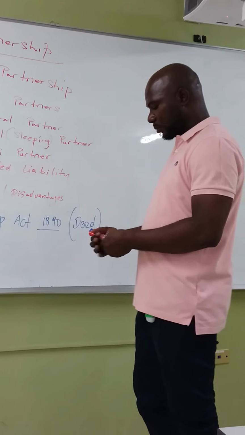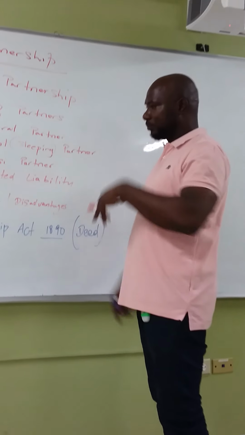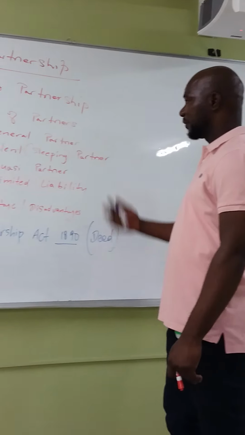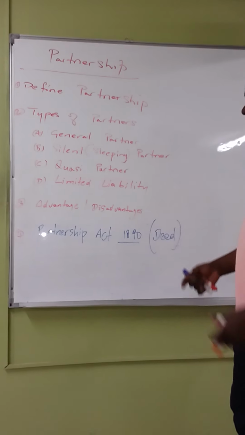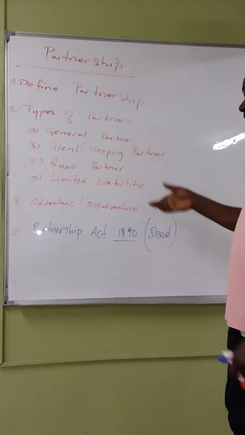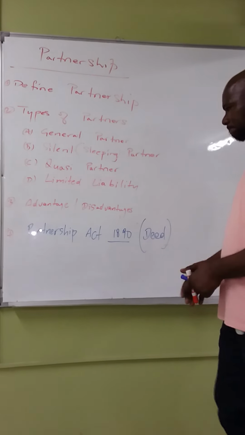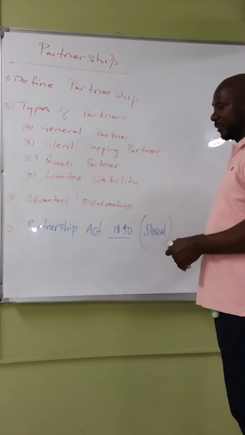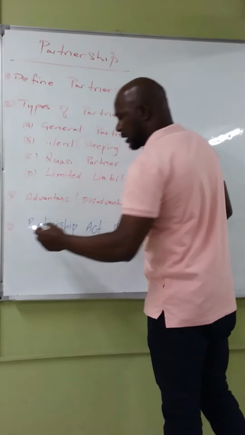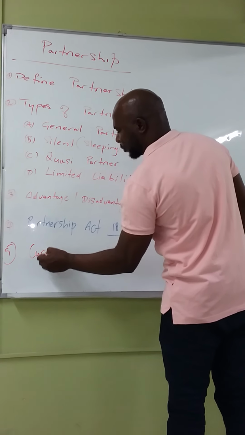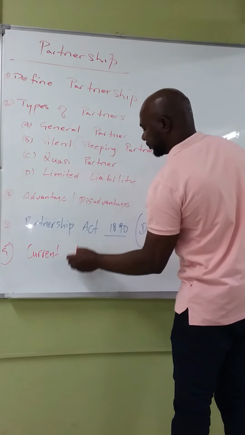Alright. So pretty much we have looked at defining partnership, we have looked at types of partners, we have looked at advantages and disadvantages of partnership. We have looked at the Partnership Act, or what we call the Partnership Deed. We also want to look at the current account.